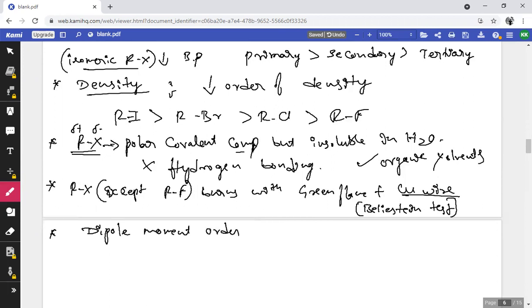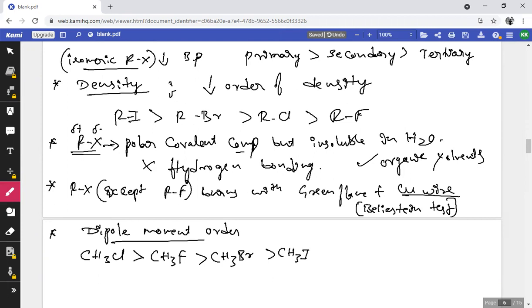What is the order of dipole moment? So here, if you consider CH3Cl, which has more dipole moment than CH3F, than CH3Br, than CH3I.